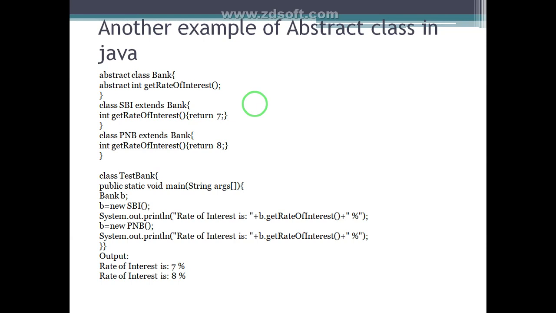That's why it calls the method of the SBI class. And here again we assign the memory of the PNB class to the reference of the Bank class, then it will call the method of the PNB class. Okay. So the output is rate of interest is 7% and rate of interest is 8%.